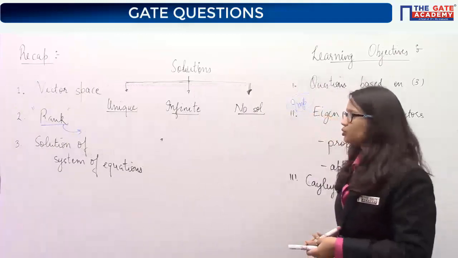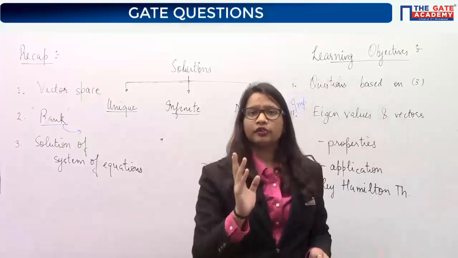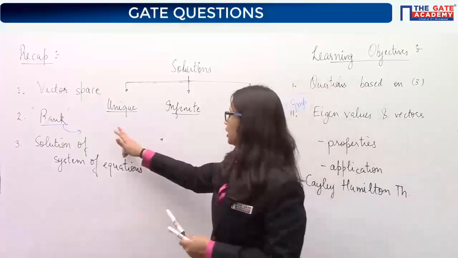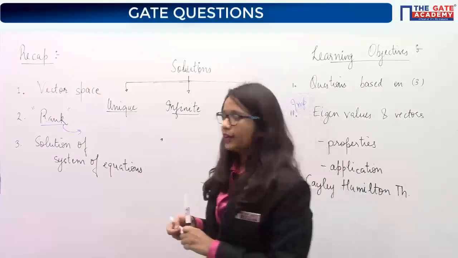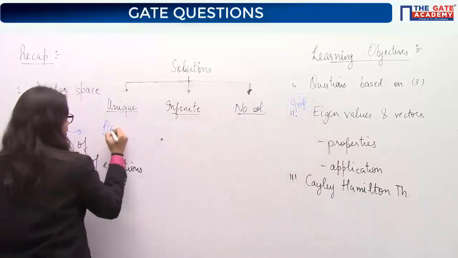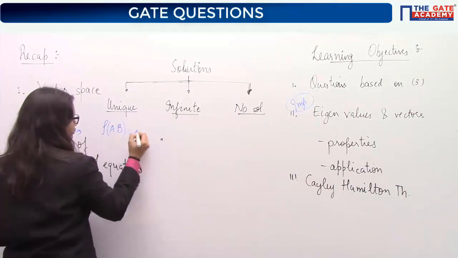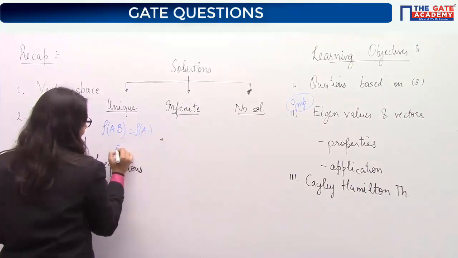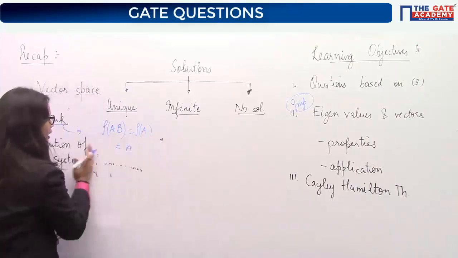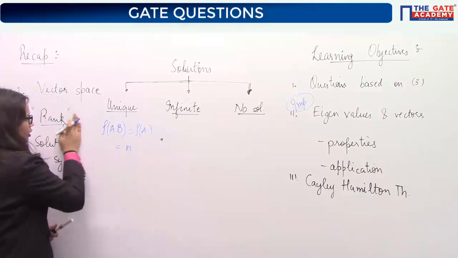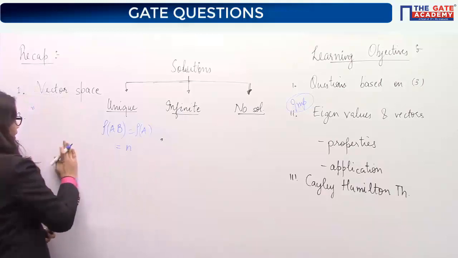Unique solution means only one point of intersection exists. And what was the condition on ranks? For a unique solution, rank of AB will be equal to rank of A, and this value should be equal to the number of variables n. This was the condition for a unique solution.